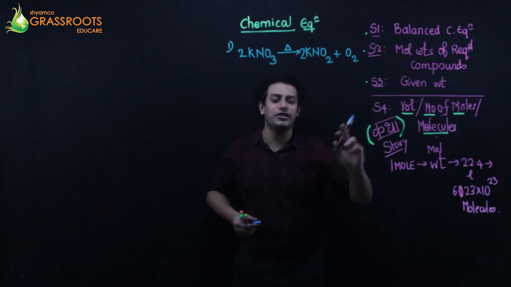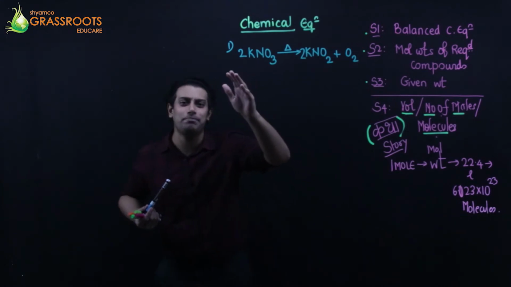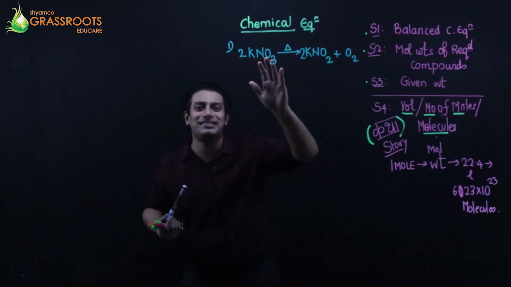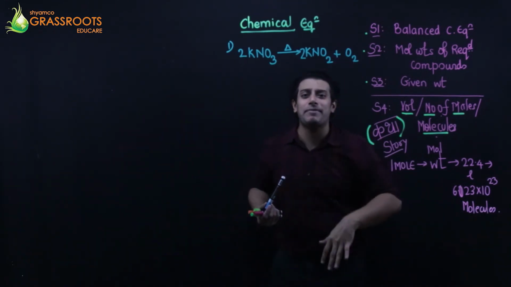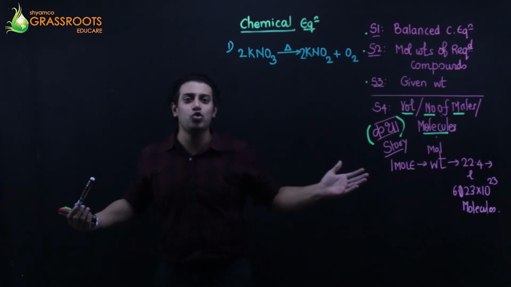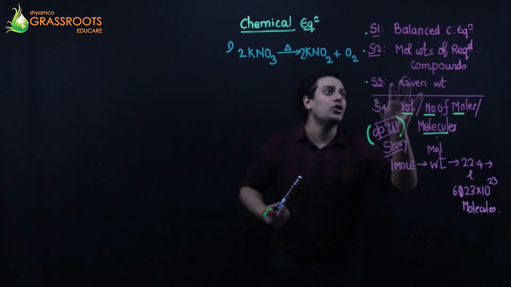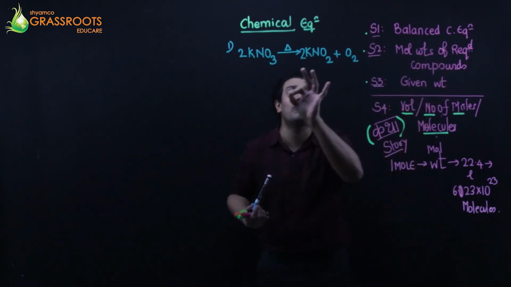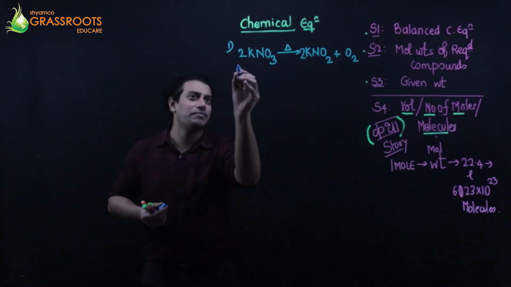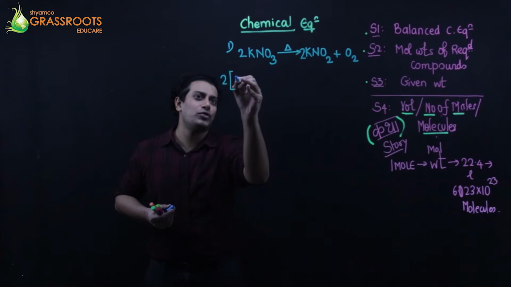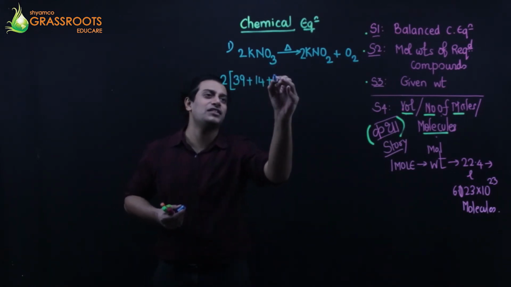Second, write down the molecular weights. Here they are only talking about potassium nitrate and potassium nitrite. They are not talking about oxygen at all. There is no mention about oxygen. So I will write down only the molecular weight of the required compounds: potassium nitrate and potassium nitrite. So this is going to be 2 times potassium, I think it is 39 grams, nitrogen is 14, oxygen 16, 3s are 48.